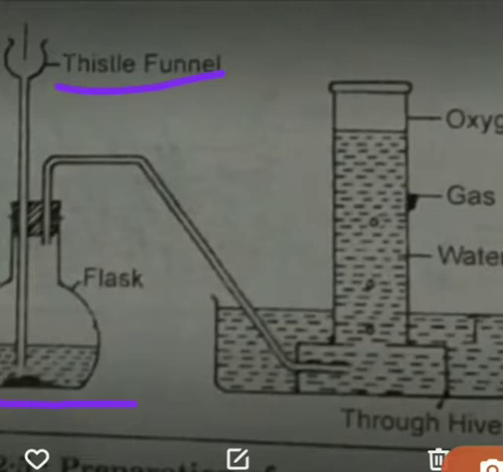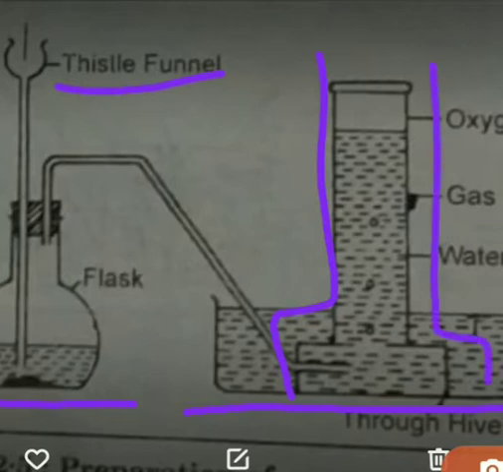Then we also have to take a trough filled with water. You can see here, this is a trough, it is filled with water. And we have to keep an inverted gas jar in it. Here you can see this jar, this is a gas jar and it is inverted. So we keep an inverted gas jar in the trough.